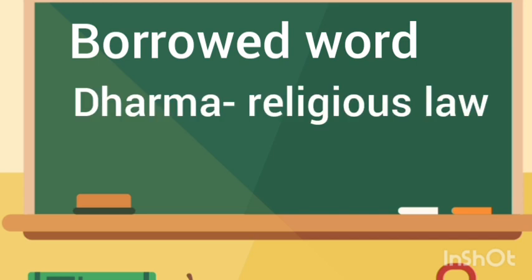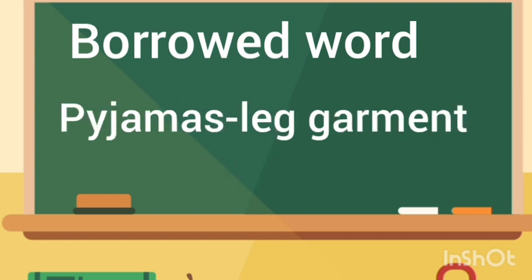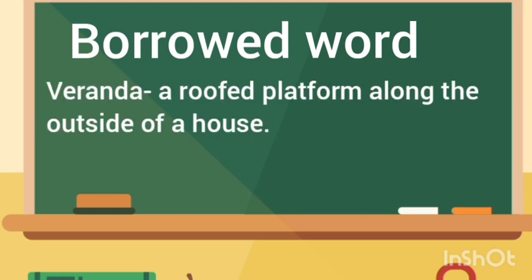And dharma means a religious law. Its origin is Sanskrit. And pajamas, a leg garment, is of Hindi origin. Veranda, meaning a roofed platform along the outside of a house, is also of Hindi origin.